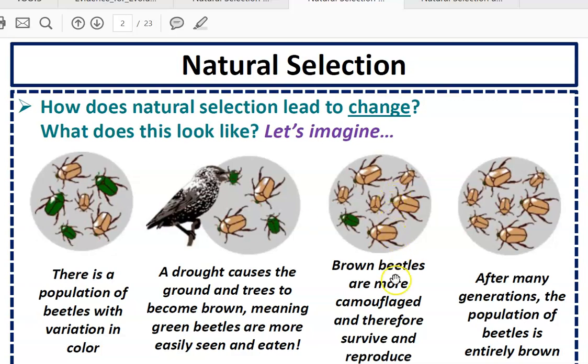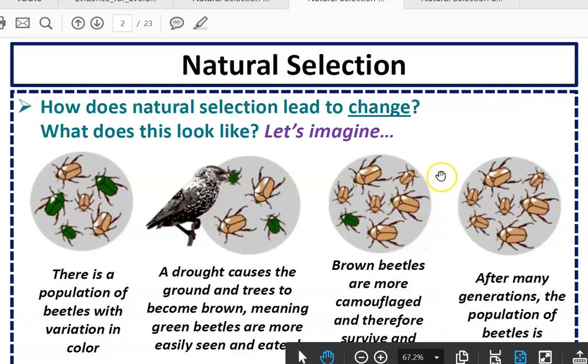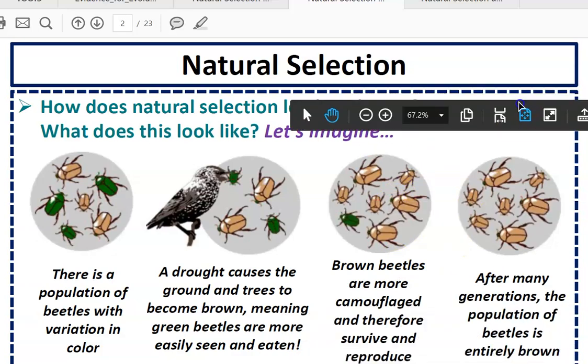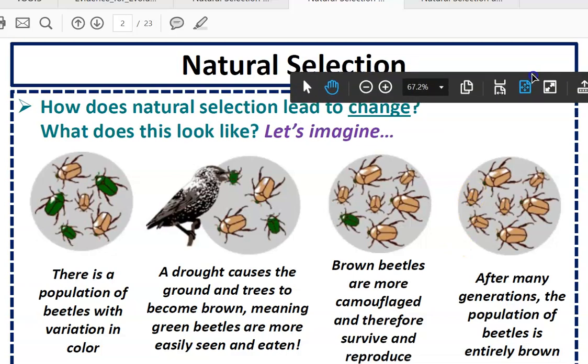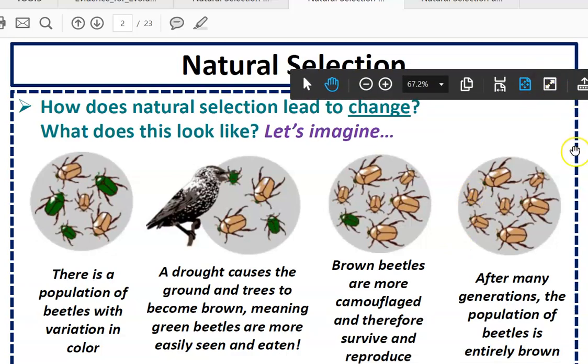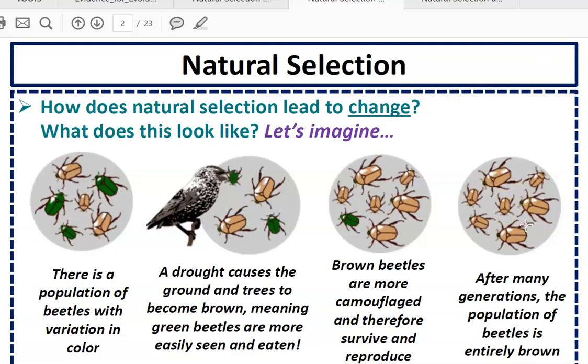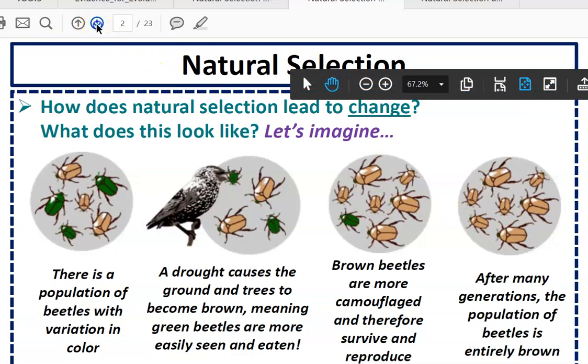So the brown beetles would be more camouflaged and therefore survive and reproduce and pass on their adaptations to their offspring. Over many generations, eventually the whole population of beetles would be brown. So this is an example of how natural selection could occur.